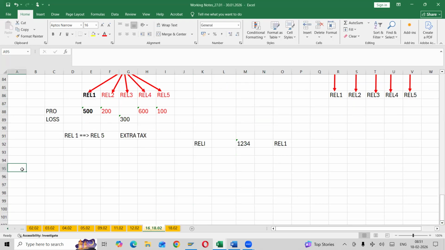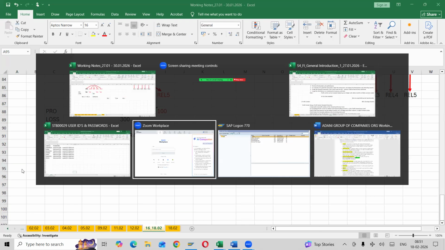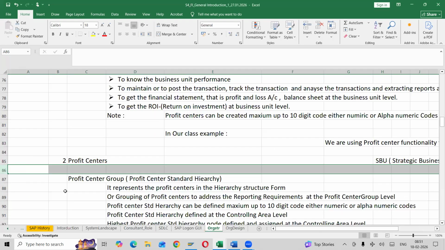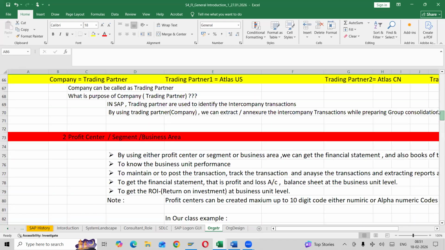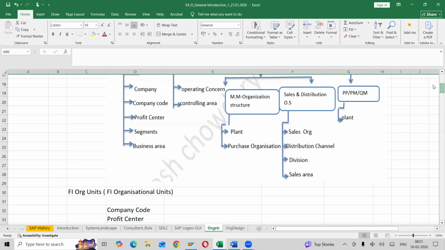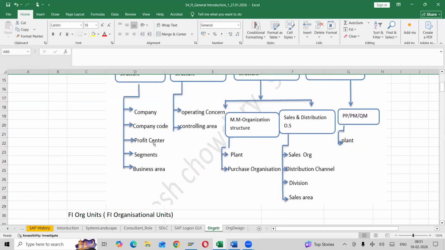So next in our organization structure, after operating concern, controlling area, and company code, we have profit center, segment, and business area.